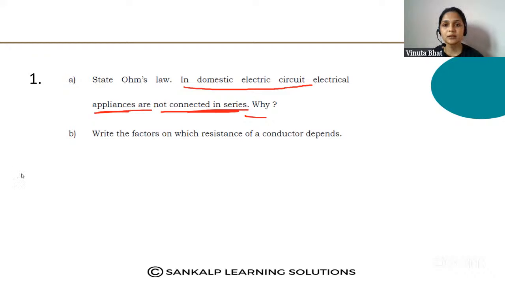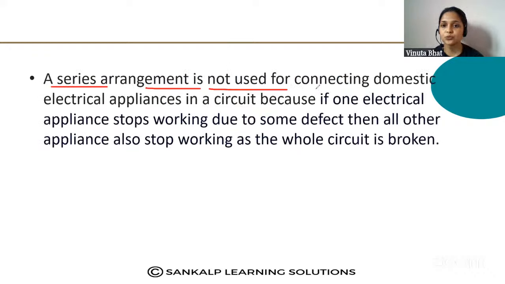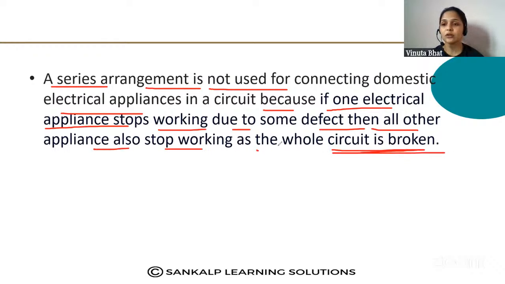A series arrangement is not used for connecting domestic appliances, because if one appliance stops working due to some defect, then all other appliances also stop working as the whole circuit breaks down. Also, each appliance requires different electrical current, but in a series connection every appliance receives the same amount of current.